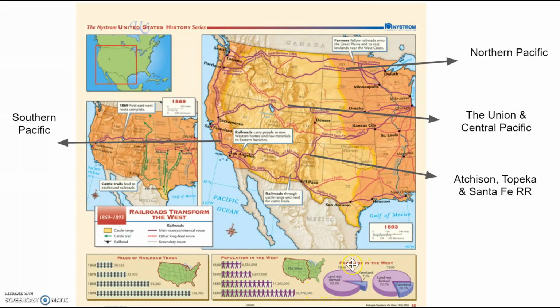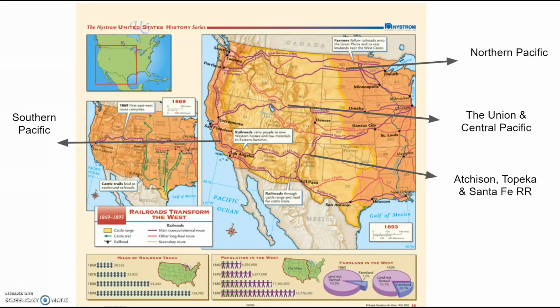This pie graph here shows us the land that was not farmed in purple and the land that was farmed in blue. So in 1860, because there was less people, about 7% of the land was being farmed. By 1890, 20% of the land was being farmed as well. Westward expansion promoted farming, trade, and tourism. Railroads were able to travel year-round and in all weathers with limited stops. Government aid was a primary reason for railroad boom.